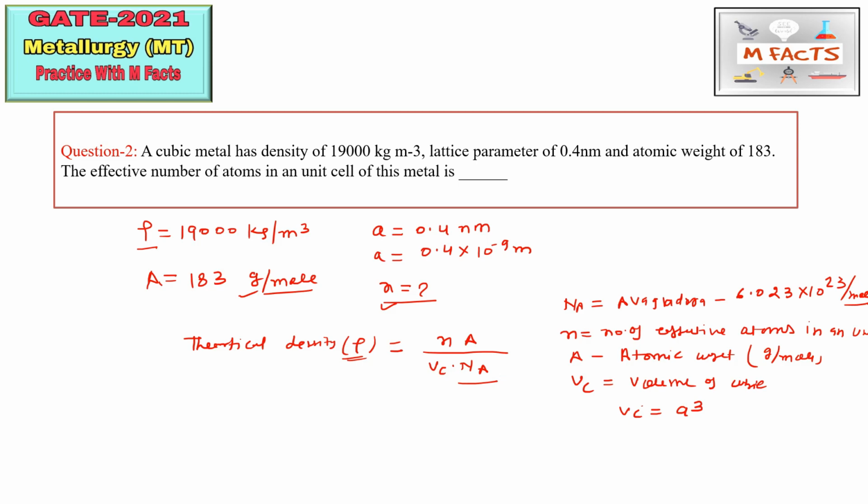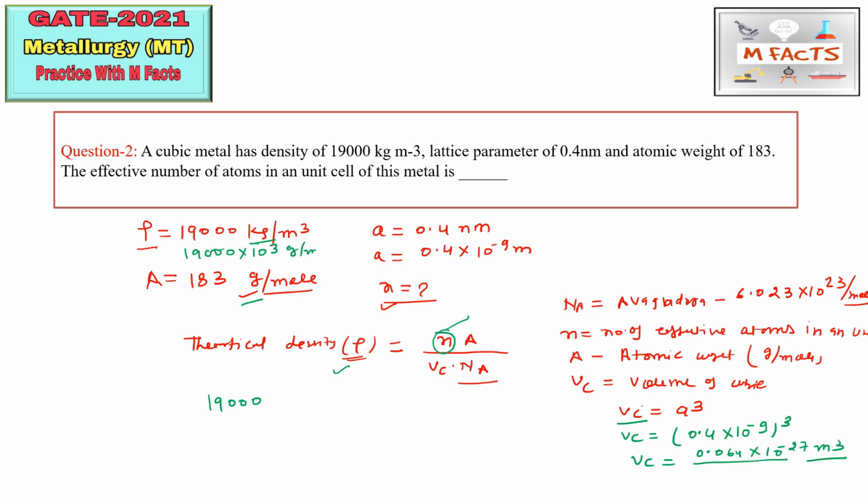So how can we find Vc? Vc is equal to a value, 0.4 into 10 to the power 9, whole cube. So you can find the Vc from here. This will be approximately equal to 0.064 into 10 to the power 27 meter cube. Now we know every value, so we can put it here and find the value of n. The rho value is given, that is 19000. This is in kg and this is in gram, so we can change accordingly into gram per meter cube by multiplying by 10 to power 3.